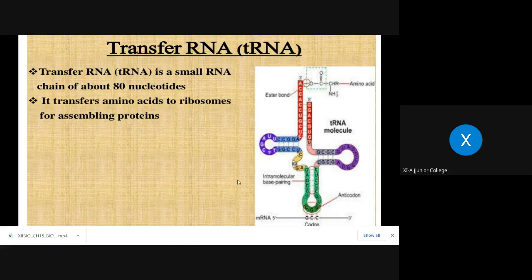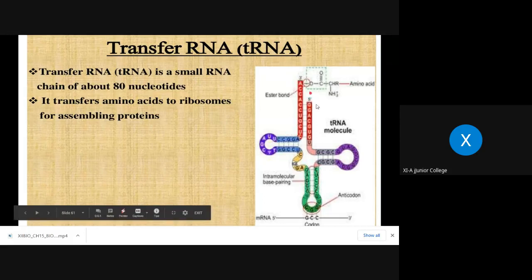In the case of rRNA, sometimes it is in a folded form and sometimes it is a single-stranded structure. When it is in the folded form, it shows pairing. And now this third one, don't you find it totally different from the first two? Can you see the difference? When you see the structure, the model of tRNA, it's totally different from the first two.